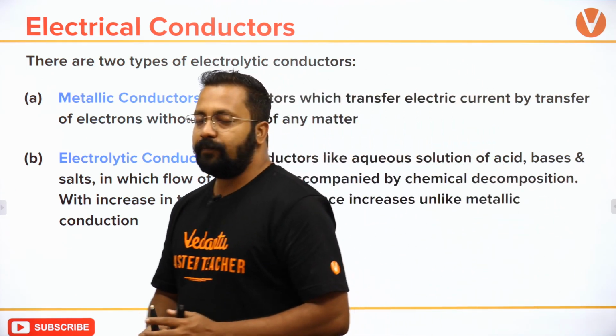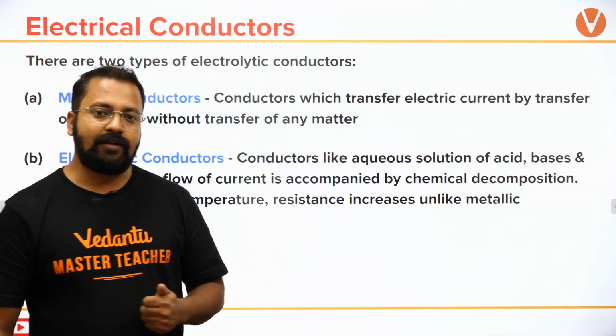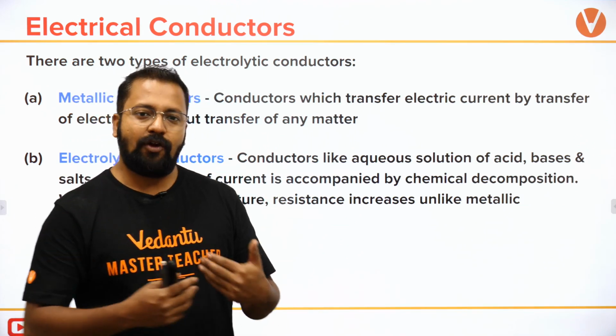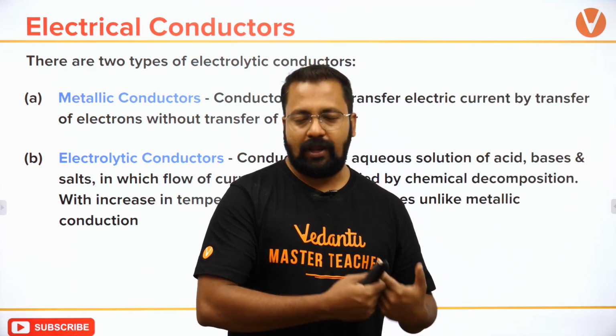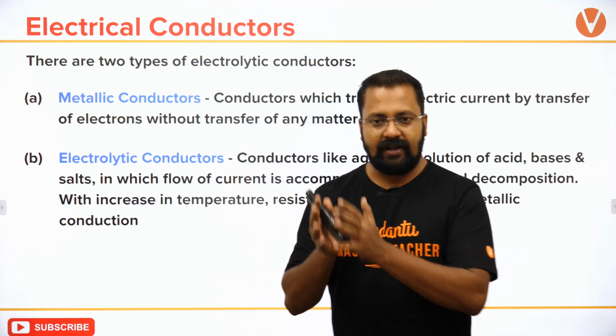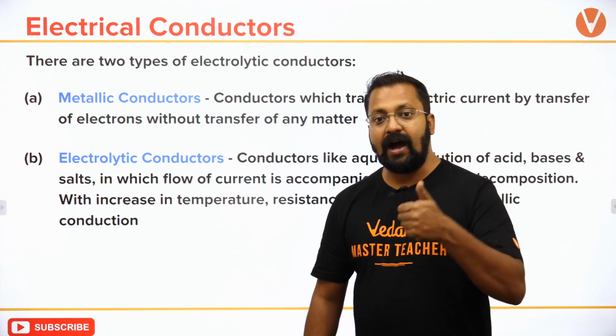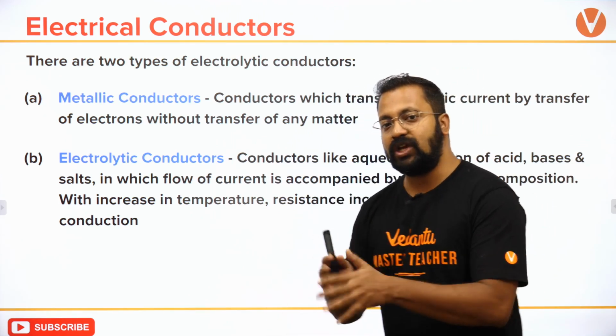When we talk about electrolytic conductors, then ions carry the current. Ions carry charge, and because charge is a function of current and time, I can say conversely that it is the ions moving in the solution which are carrying current.